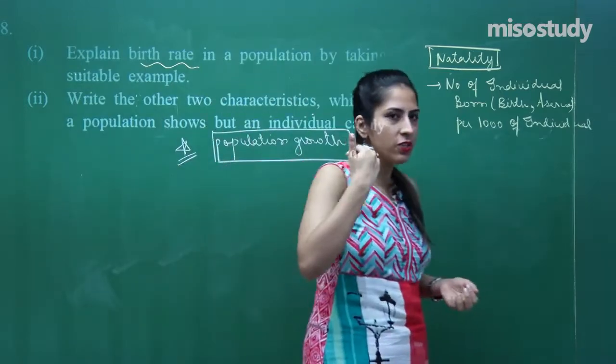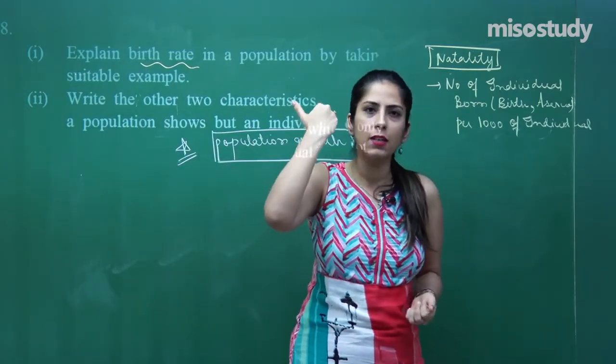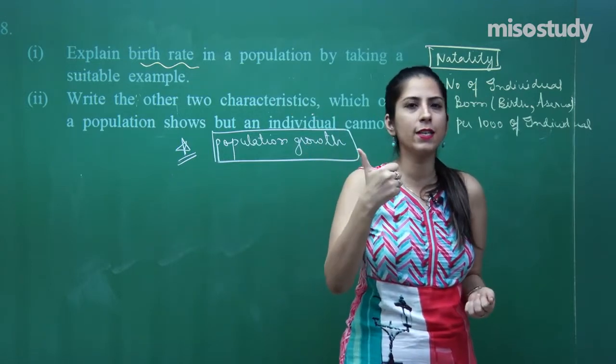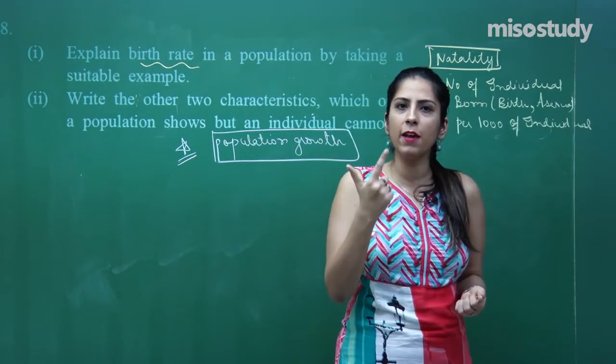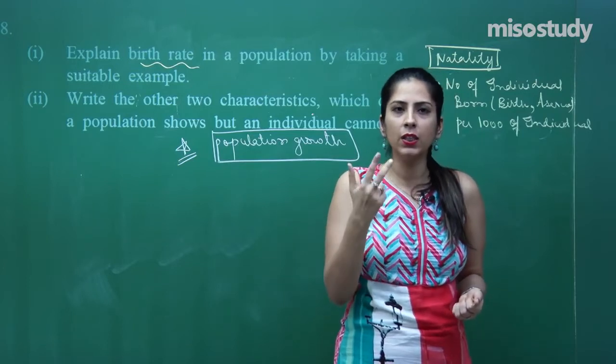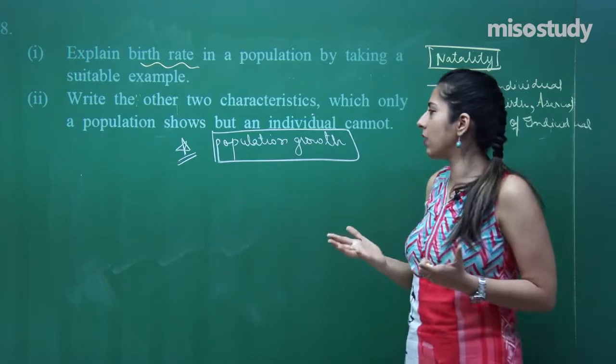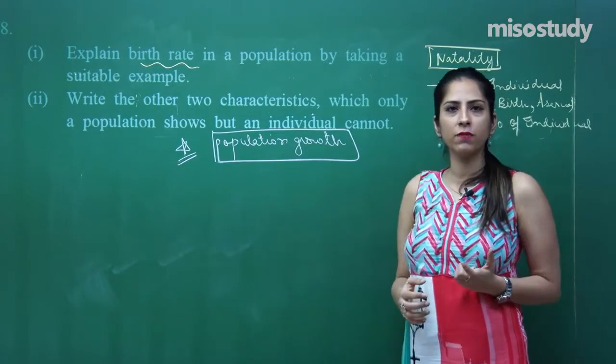A population is growing very fast because of many reasons. First is the birth rate, second the environment is favorable, third no predators are there, food is present in an enormous amount. This is how the population will grow.